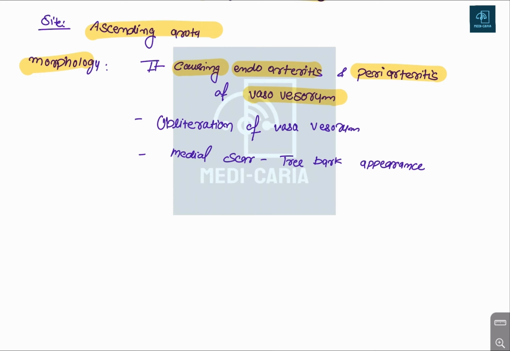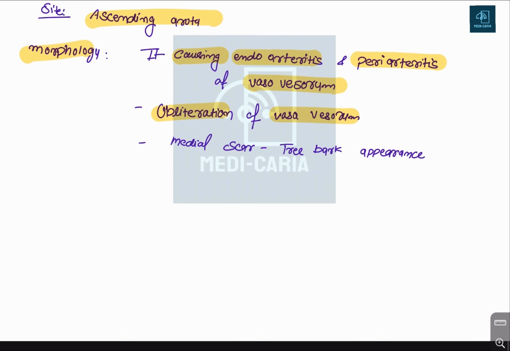So obliteration of the vasa vasorum can cause ischemia to the respective artery. Okay, and if ischemia is there, all the other complications like necrosis, weakening, thinning, thrombus, and atherosclerosis are present. Okay, and there is a medial scar.